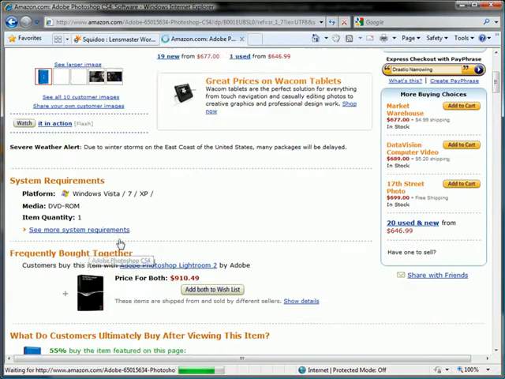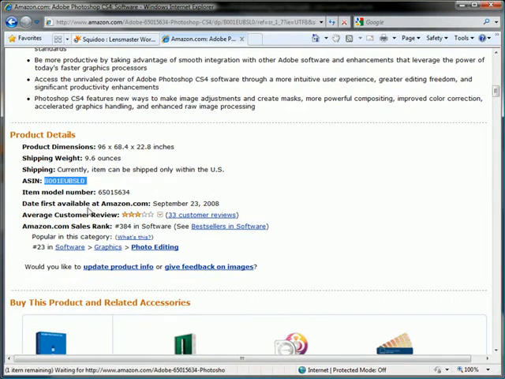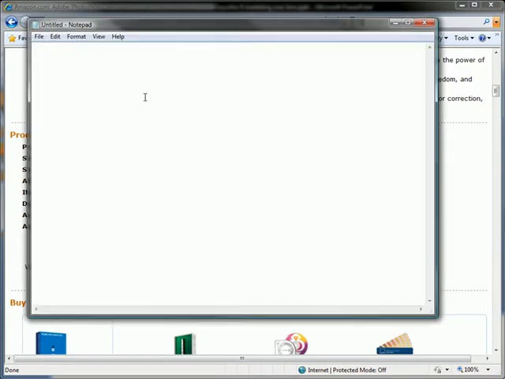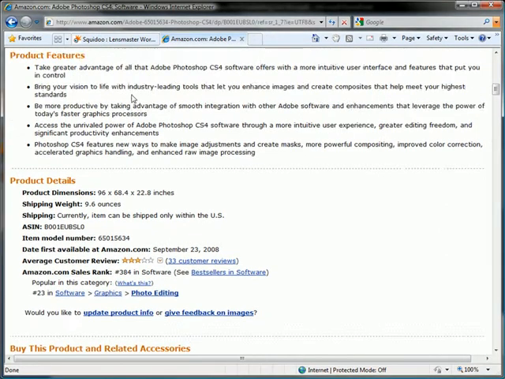And you can scroll down. And in the product details, we have the ASIN number right there. Just highlight it. And there we go. Control C. And I'll bring up Notepad. Paste that in there. So I'm going to go ahead actually and grab a few of these.